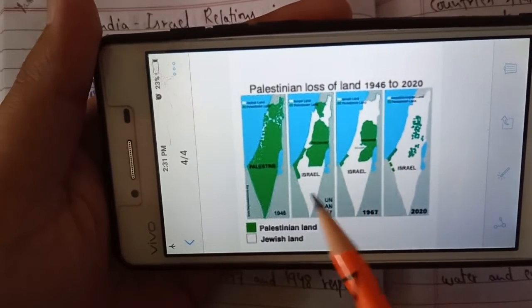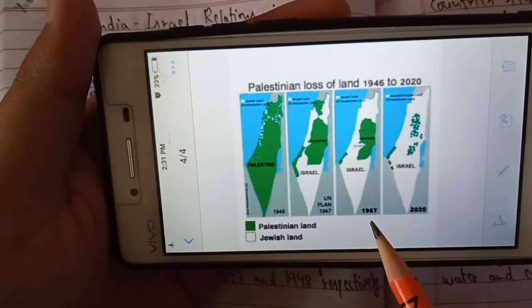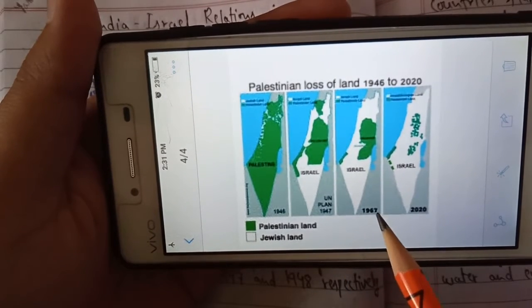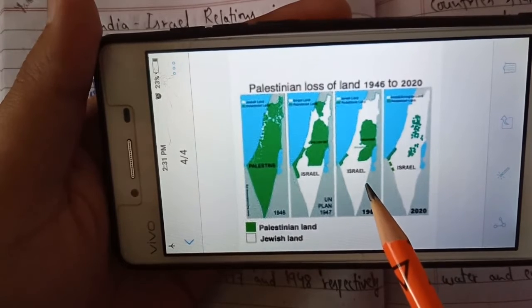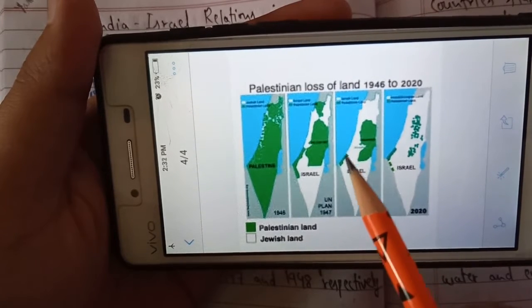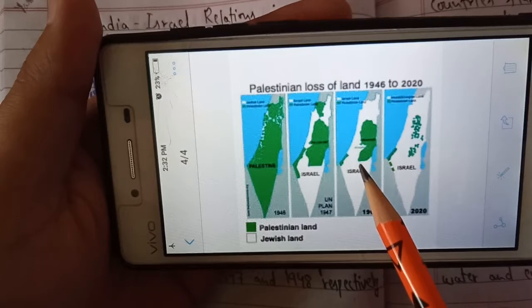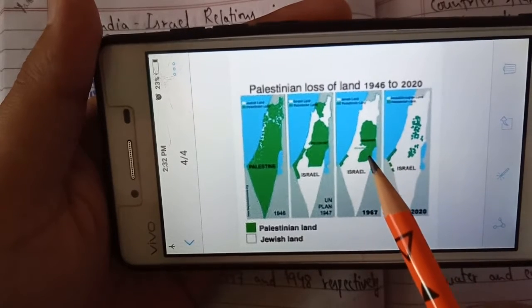Later on there was a series of wars. In 1947 this was due to the war. Then again they had a war in 1967, which lasted six days, and more important territory was captured by Israel, and less area was left with Palestine.